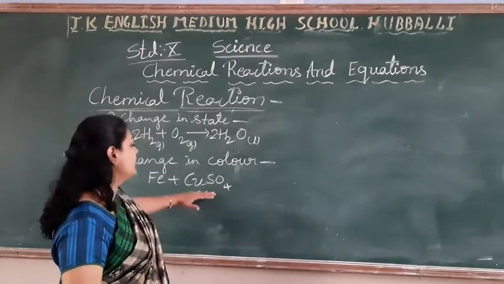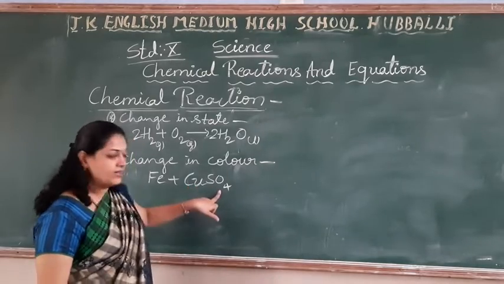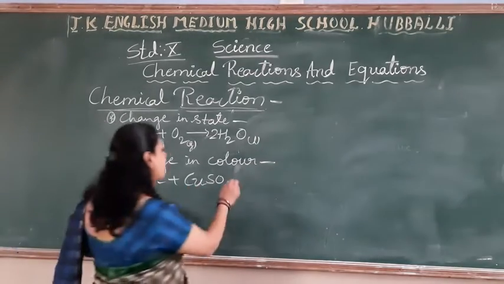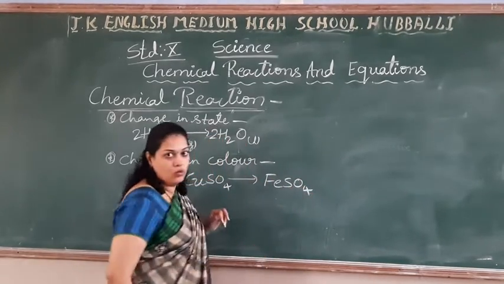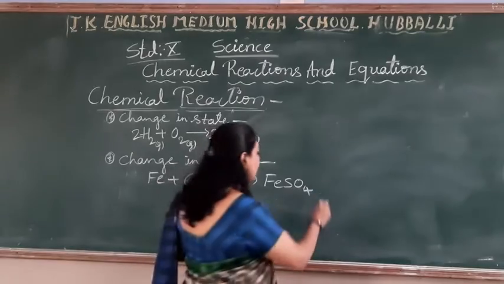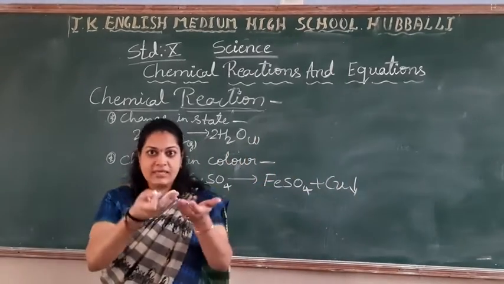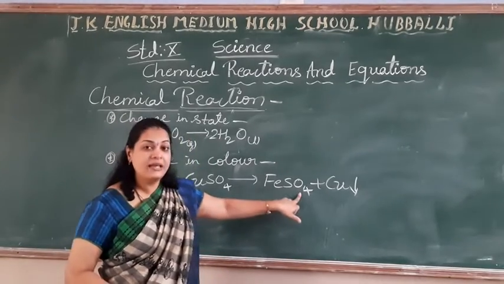It is blue in color, bluish in color. So in the copper sulfate solution, when you put the iron particles, what happens? It will turn into FeSO4, iron sulfate, with the formation of copper. Copper will settle down at the bottom of the container and you are going to get the iron sulfate.